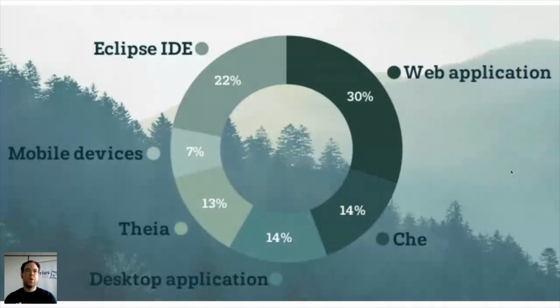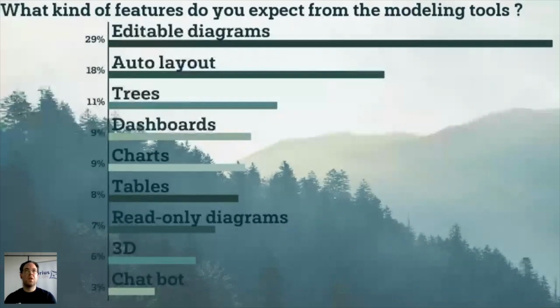We asked them what kind of properties they want for their future modeling tools, and as you can see, simple, fast, easy, beautiful are the main properties they want. And finally, we asked them what kind of features they expect on such a platform. No surprise, editable diagrams are the top answer. But there are also new things that we don't support at the moment, like dashboards or charts, in addition to trees and tables that we already support.